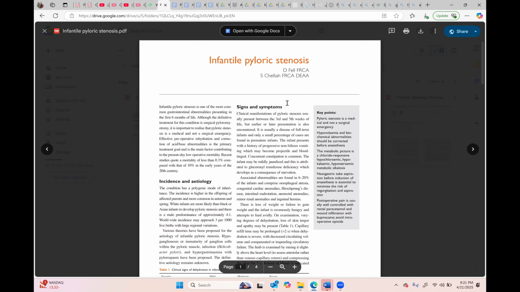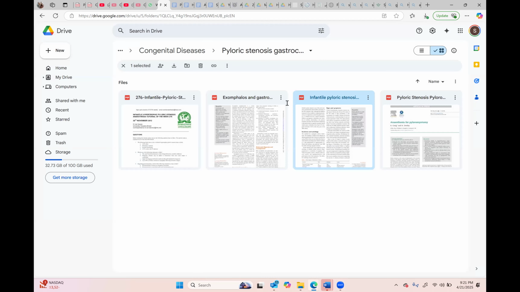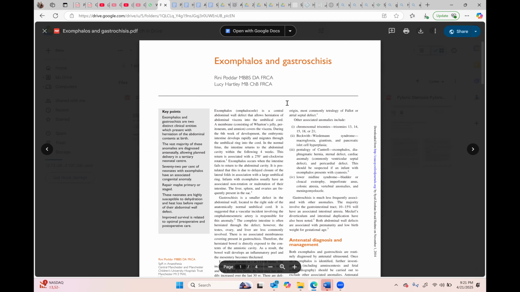Okay, so now we will go to the next pathology, that is omphalocele and gastroschisis. So this is actually a problem with the abdominal wall. When the abdominal wall is open, what will happen? There is a chance of things being injured. Number one, because the abdominal wall is open, the contents are losing a lot of water. So there is dehydration. Okay, so now you can go into details.